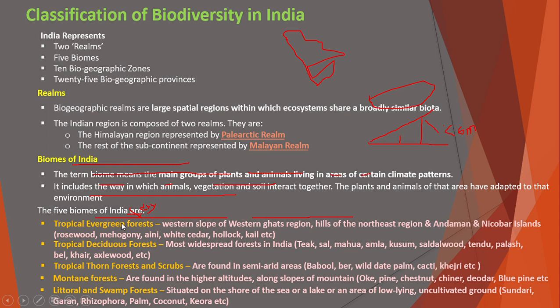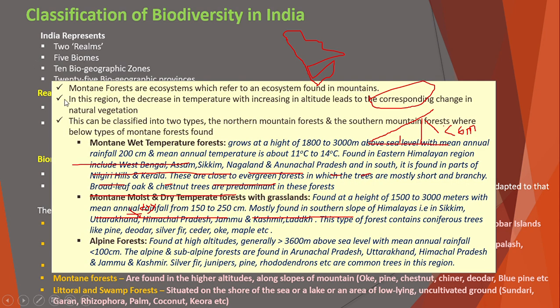Fourth one is the mountain forest. What about this mountain forest? Mountain forests refer to an ecosystem found in the mountains. In this region, the decrease in temperature with increase in altitude leads to a corresponding change in the natural vegetation. We know that in mountains temperature decreases with increase in altitude, and for that reason, due to the change of climate, the type of natural vegetation also changes.